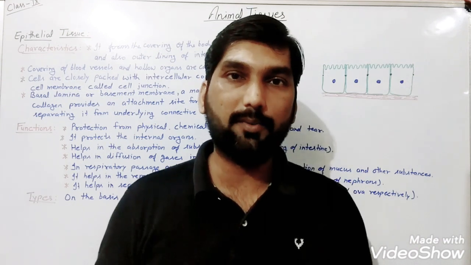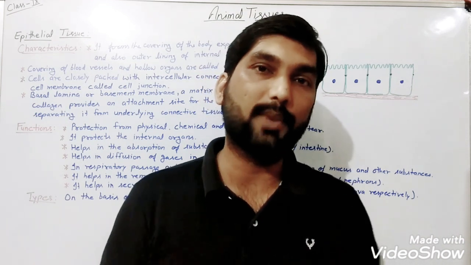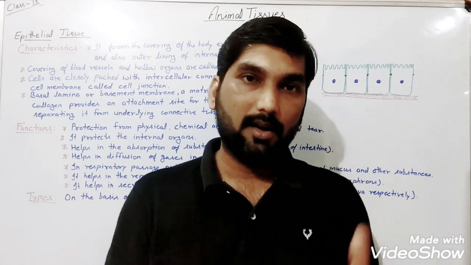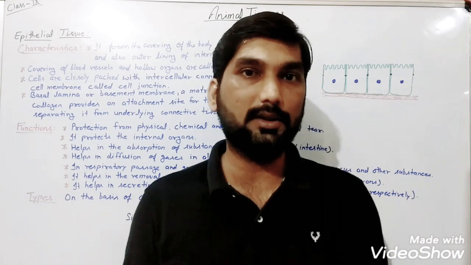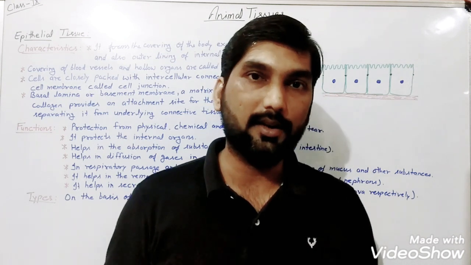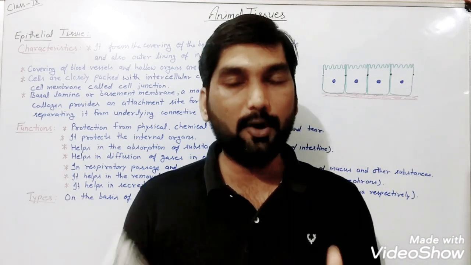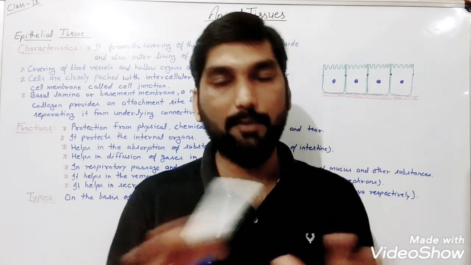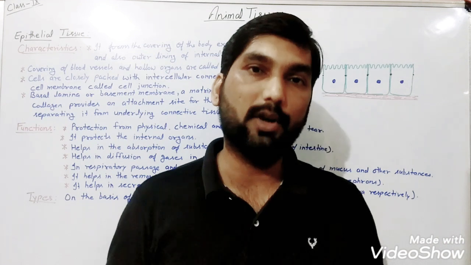In the previous video we discussed that animal tissues are different from plant tissues, and we have classified all the animal tissues mainly in four categories on the basis of the functions they perform. The first that we are going to discuss here is epithelial tissue. It performs the function of protection, as it makes the covering of the internal as well as external part of the body.